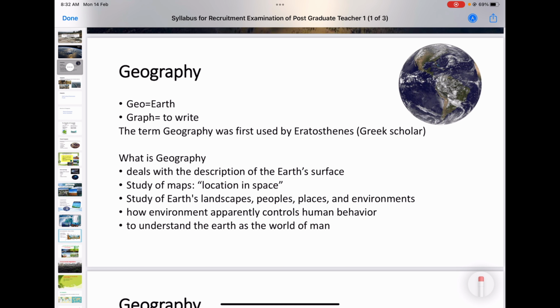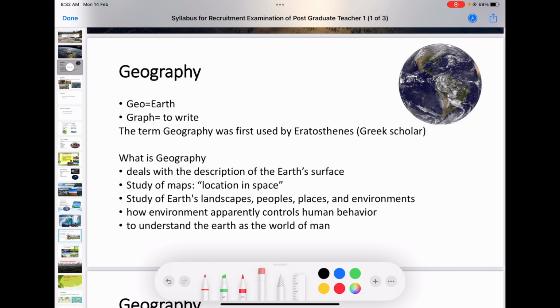So if you are finding a multiple choice question and there is the name of Hecataeus, you have to write the father of geography is Hecataeus. Otherwise, you have to write Eratosthenes as the father of geography. Why? He coined the term geography.